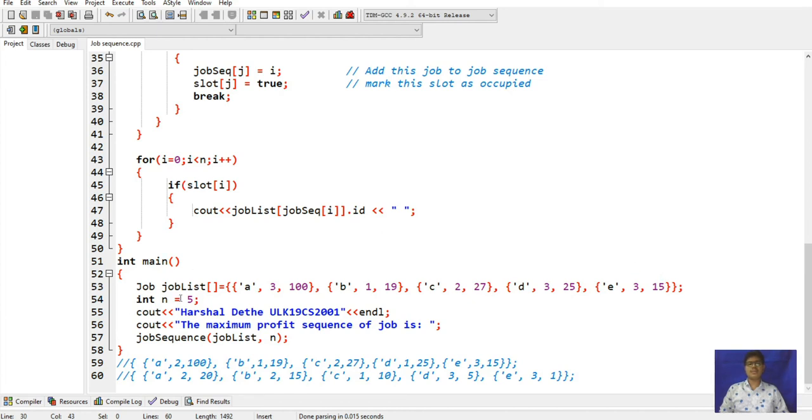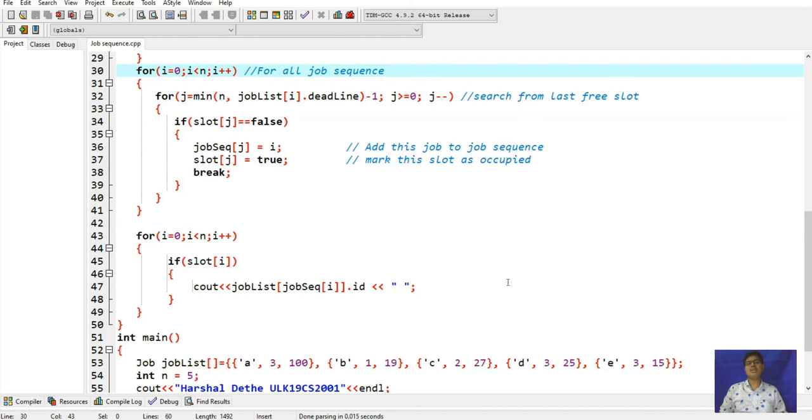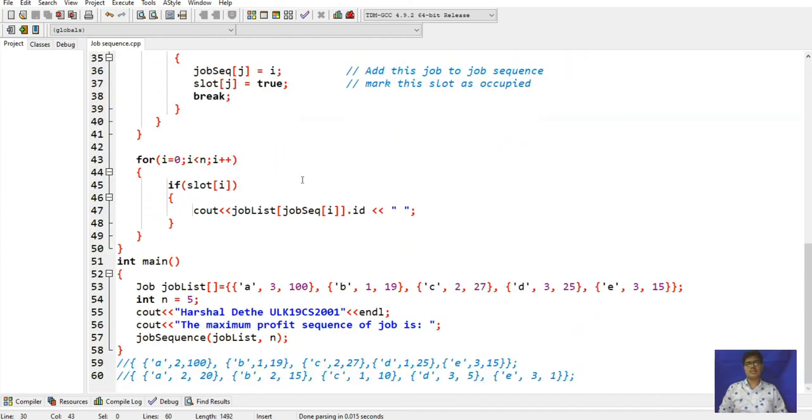Here the n number I've taken, that is why it will go to the fifth condition. When i will be 5, it will break the loop, and it will print all the sequence, the maximum profit that is executed from the job list.